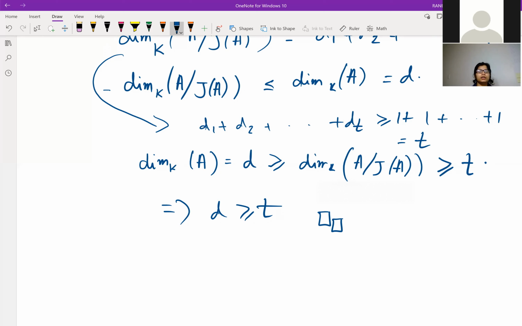Later I realized that I don't actually need the concept of Artin rings or Noetherian rings in this case, because there is a proposition which you can prove: in a commutative ring, any collection of prime ideals has a minimal element. So S is a collection of maximal ideals, therefore it will have a minimal element, and of course the minimal element will be M1 intersection M2 intersection MT.